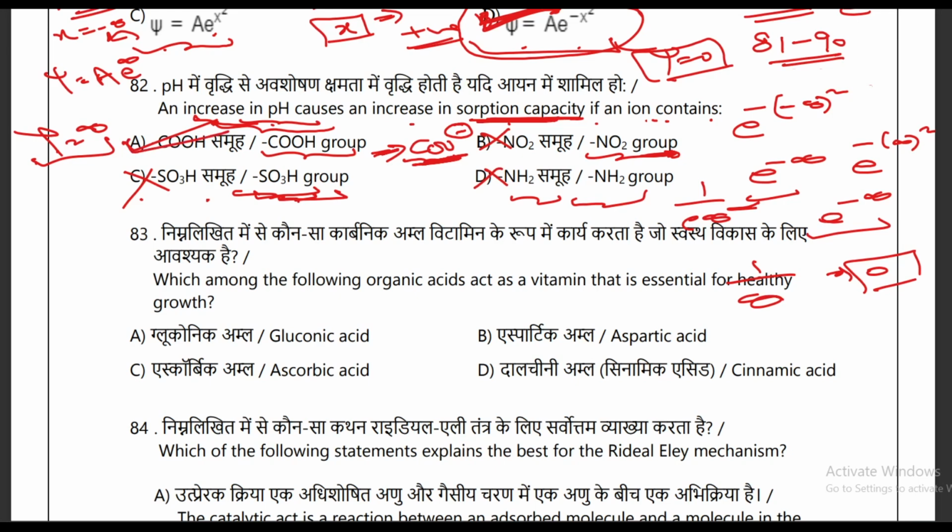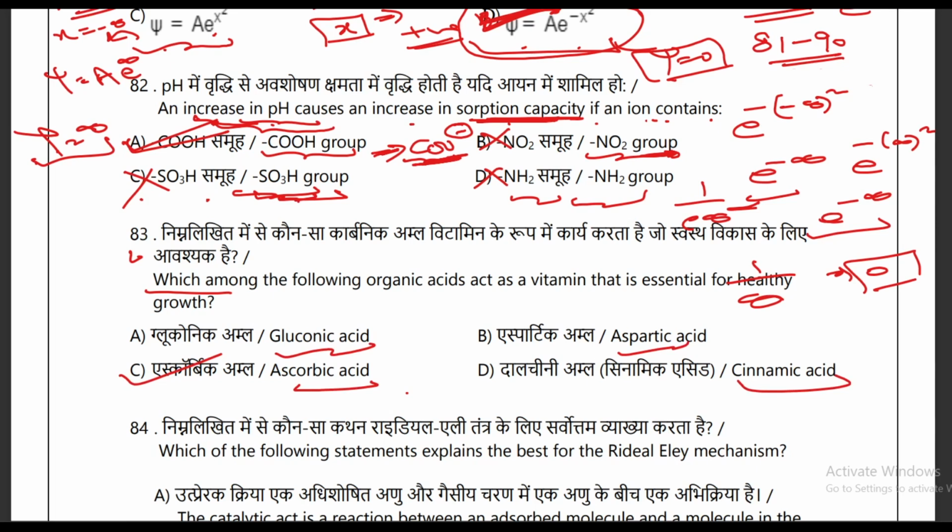Okay. So in the next question, they are asking which among the following organic acids acts as a vitamin that is essential for healthy growth. They are providing you four acids: gluconic acid, ascorbic acid, aspartic acid, cinnamic acid, and out of these acids your correct option is ascorbic acid, C. So C option is the correct option.